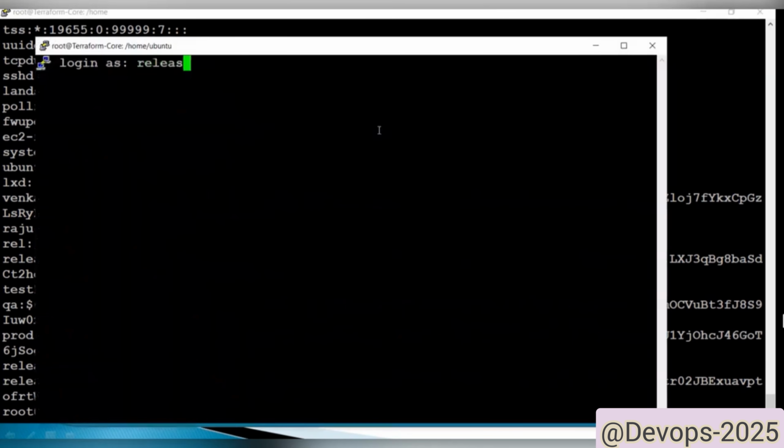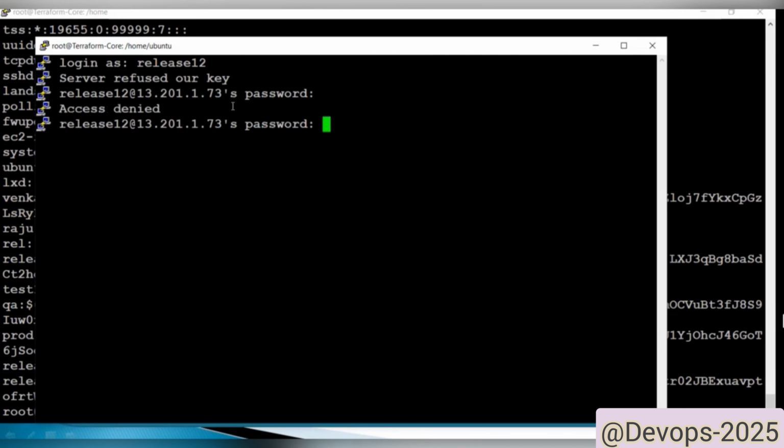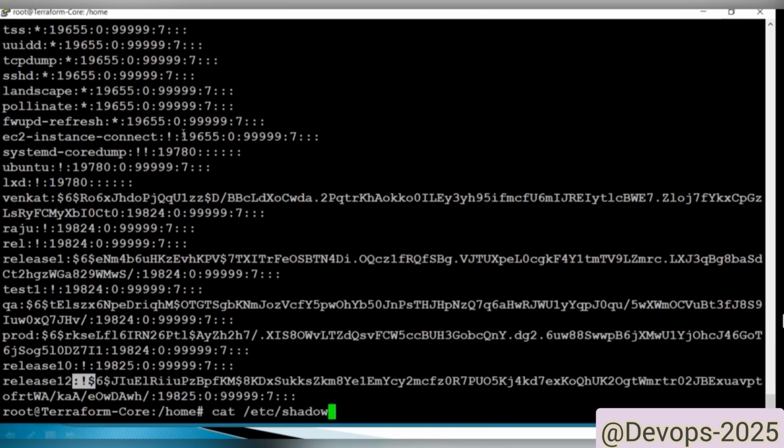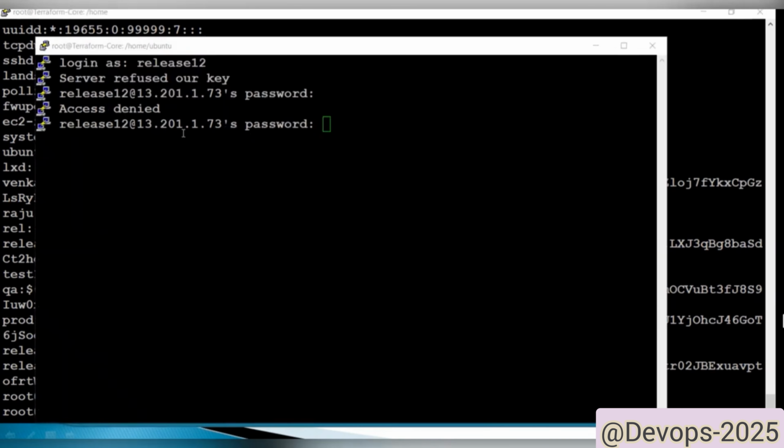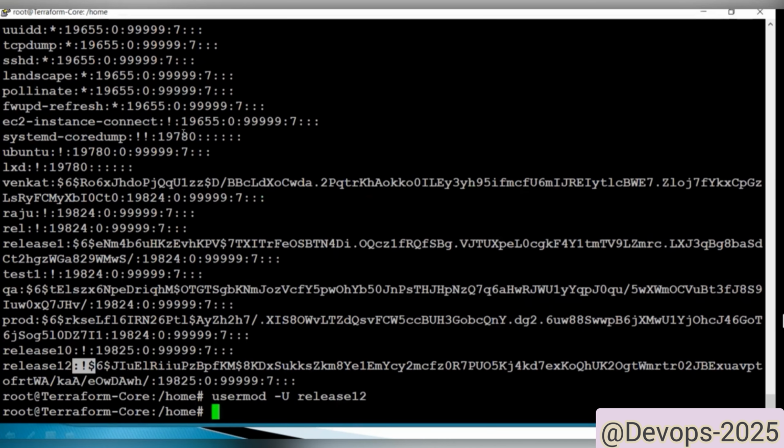Now we can use it, duplicate. Release 12, enter. Now if we enter the password, see, it won't log in. See here, access denied, it's not logged in. Now what we can do is unlock it. Okay, now see, I unlocked.